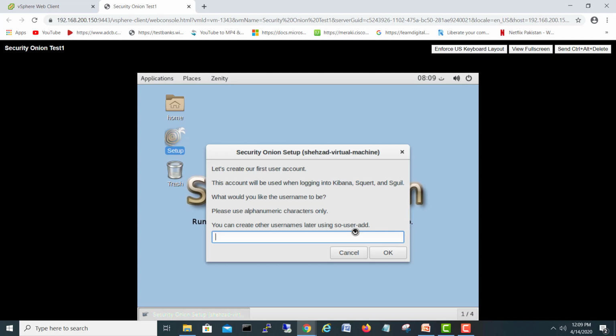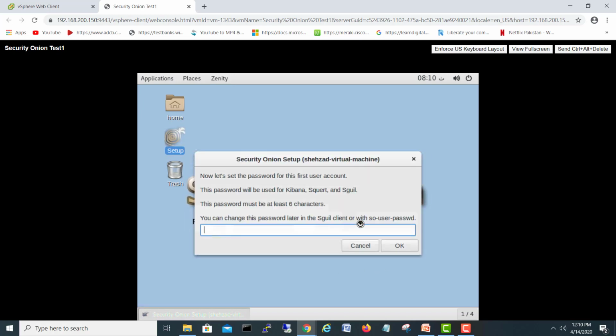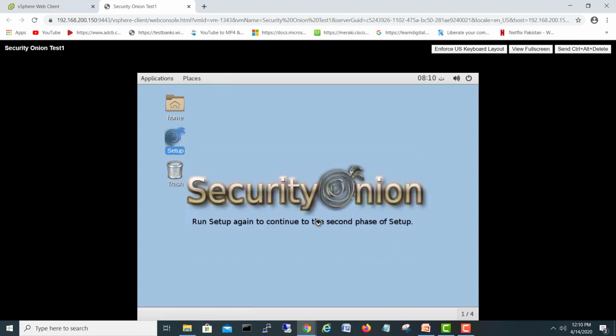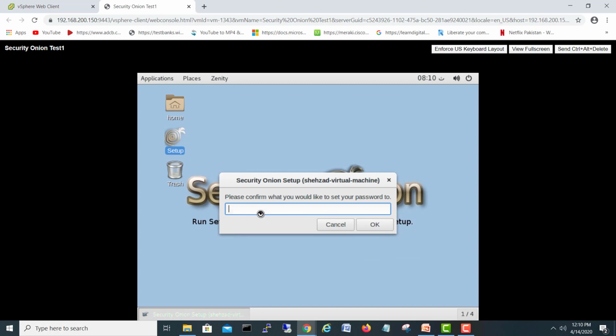Okay. You can create other usernames later using useradd. Let's create our first user account. We can say user one. You can change the password later, or set the password for the first user. Okay, confirm the password for the first user.